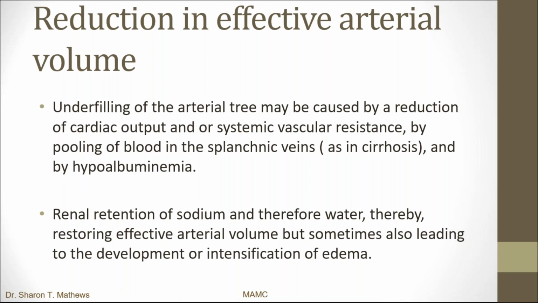So, reduction in the effective arterial volume. When there is a reduction in the effective arterial volume, that's because of underfilling of the arterial tree, which could be because of a decrease in cardiac output or systemic vascular resistance as well, by the pooling of blood in the splanchnic veins as in cirrhosis, and by hypoalbuminemia. Okay. Then renal retention of sodium and therefore water, thereby restoring the effective arterial volume, but sometimes also leading to the development or intensification of edema.